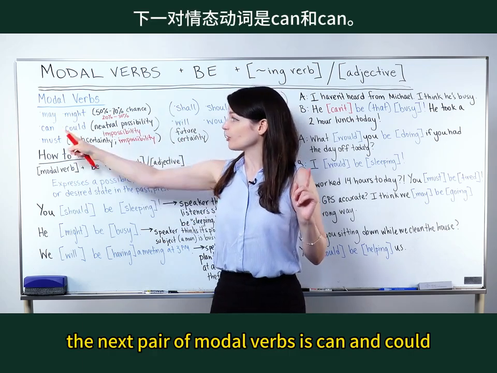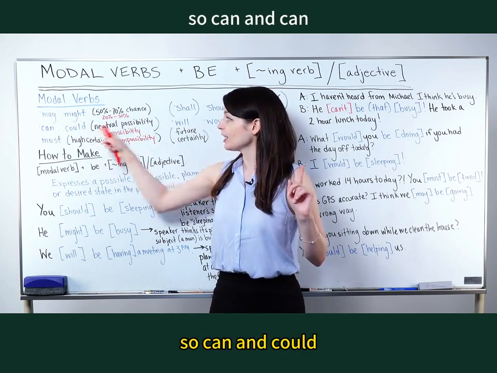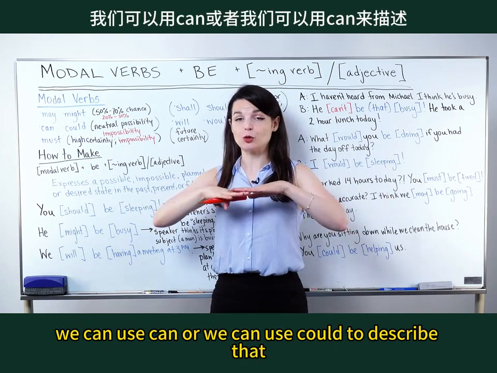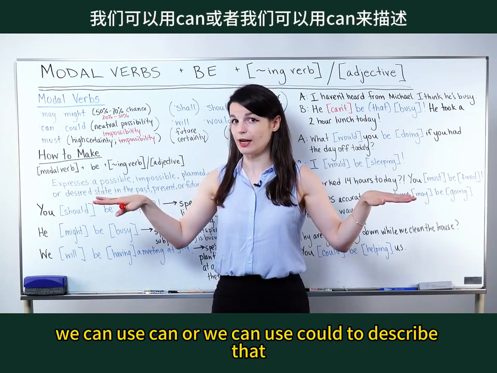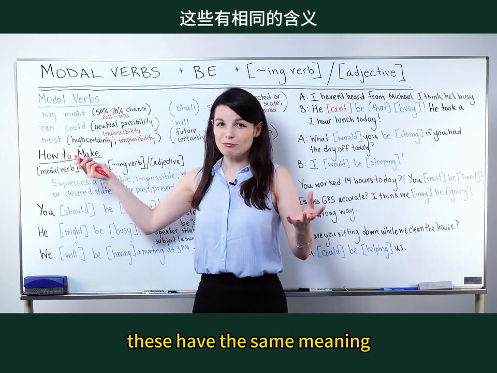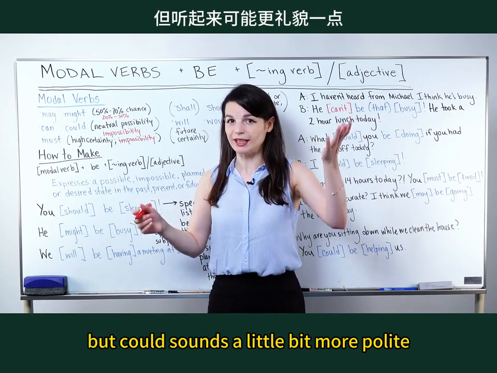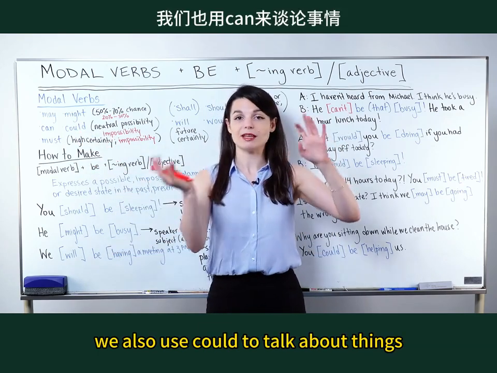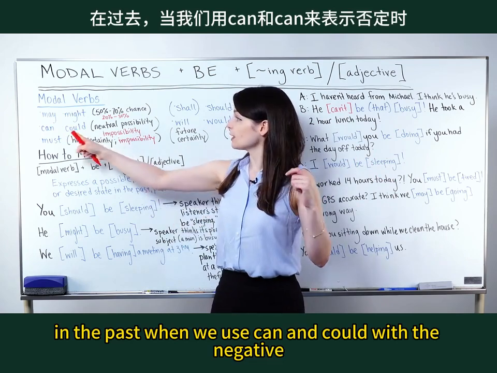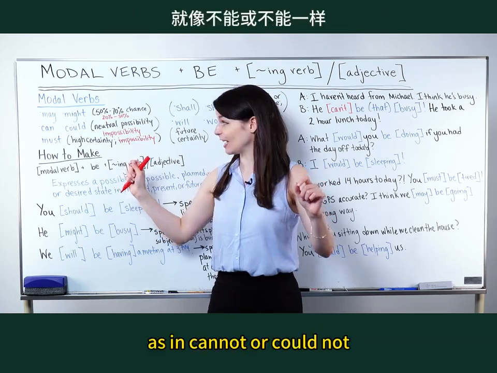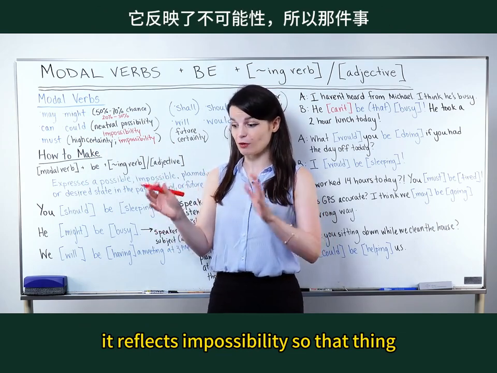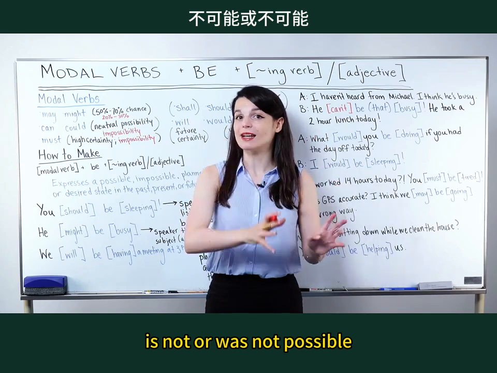The next pair of modal verbs is can and could. We use these for just neutral possibility. If we want to say something is possible, we can use can or we can use could to describe that. When you're making requests, for example, in present tense, these have the same meaning, but could sounds a little bit more polite. We also use could to talk about things we had the ability to do or that were possible in the past. When we use can and could with the negative, as in cannot or could not, it reflects impossibility. So that thing is not or was not possible.